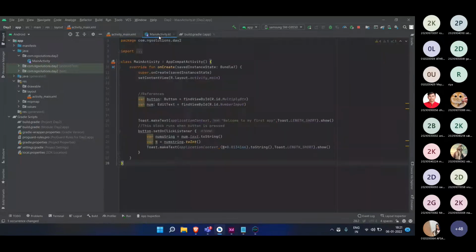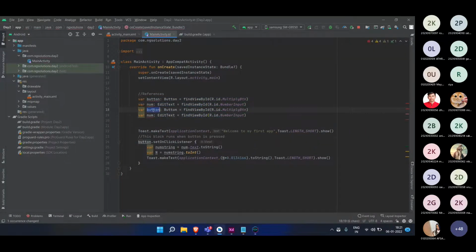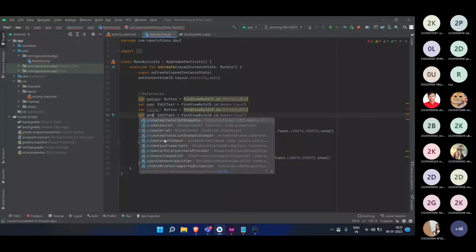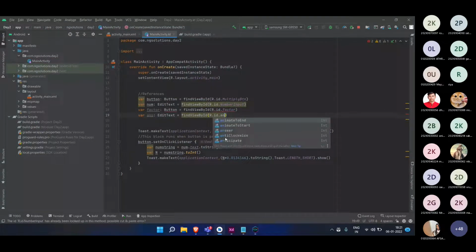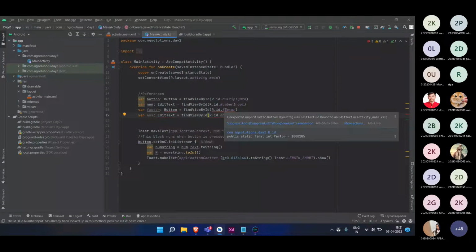So we will output our answer over here. Let's give references to these two also. We will copy these two lines of code because both will have similar things. So first is factor. You can again use any variable name as you see fit. I will give another as answer. Again here factor, answer.